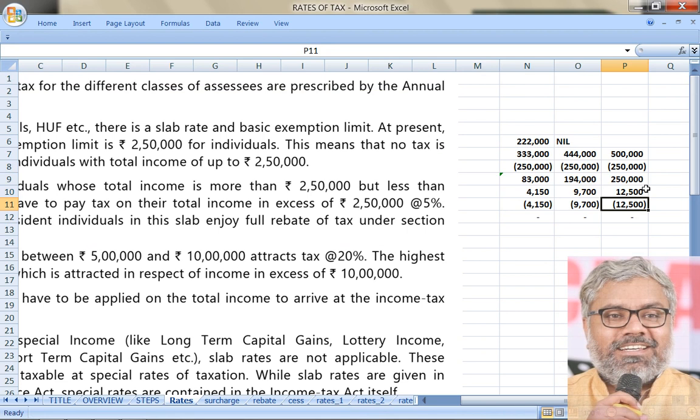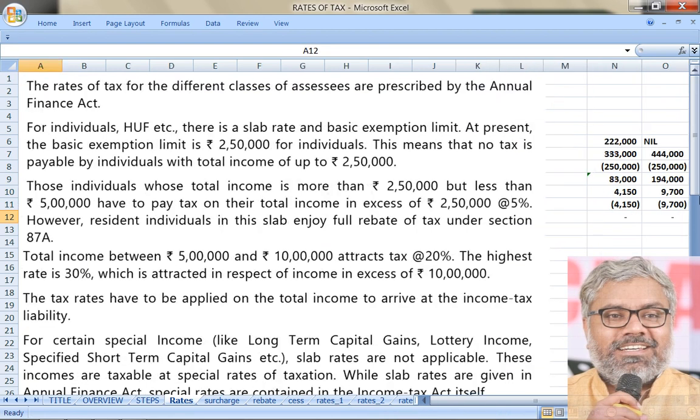Of course, this 12,500 is the maximum amount of rebate. If the amount of tax payable is less than that, the entire amount of such tax payable will be given as rebate. But ultimately, what is the point here? In all these cases, the tax liability of the SSC is nil. Now can we conclude one thing? If the SSC is a resident individual, the SSC need not pay 1 rupee tax also if his total income does not exceed 5 lakhs.